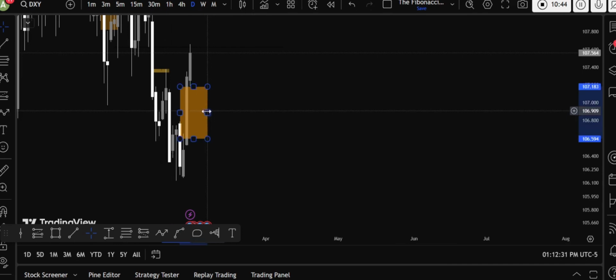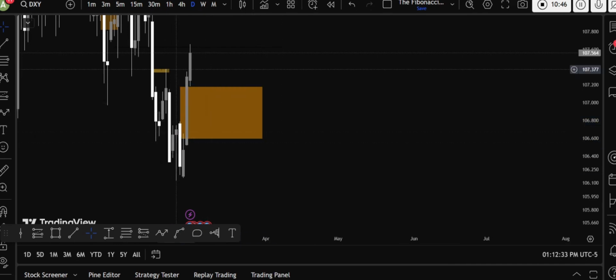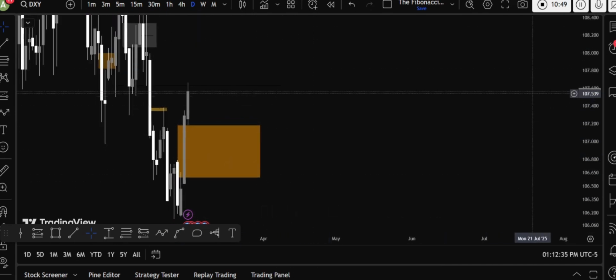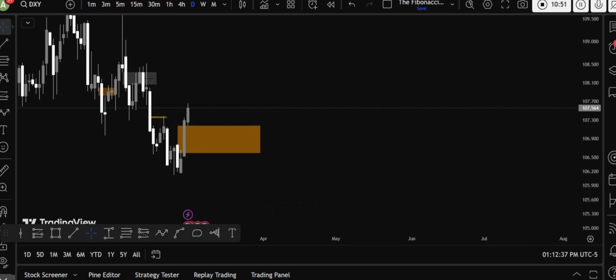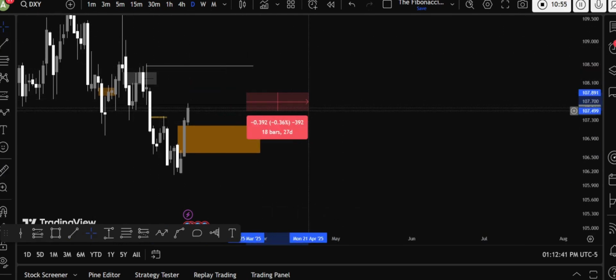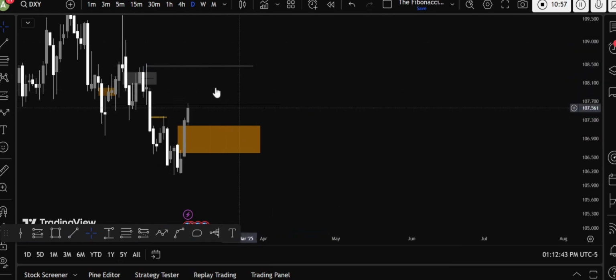It will not come because this is a breakaway gap. So price actually closed with momentum. So now what I think is it will just take the highs, which are right over here. This will take the highs on the daily. Same, the GBP will go lower low. It will take this, then it will come down, and when the DXY comes down, EUR USD and GBP USD will go up. So this is the overall anticipation.